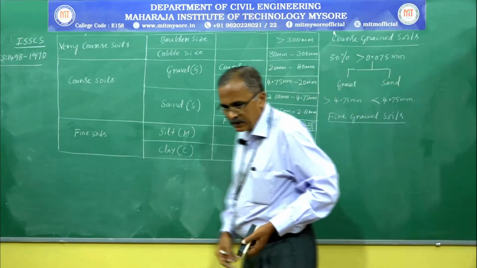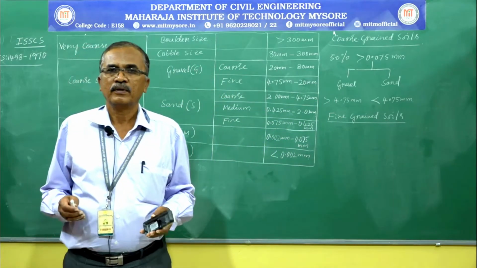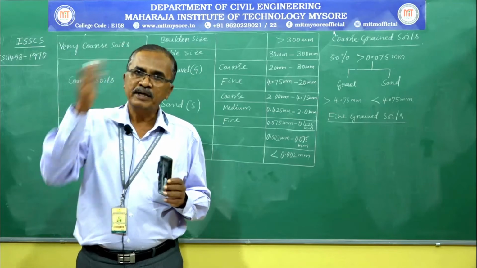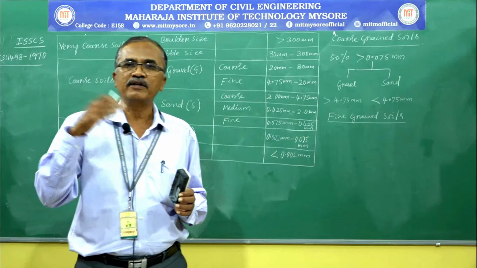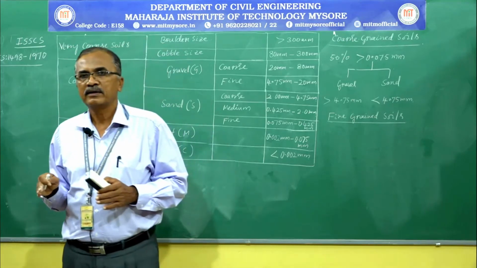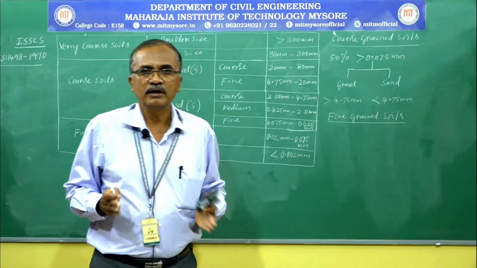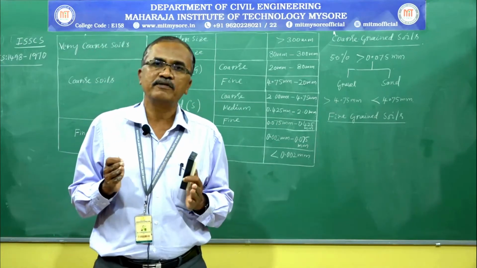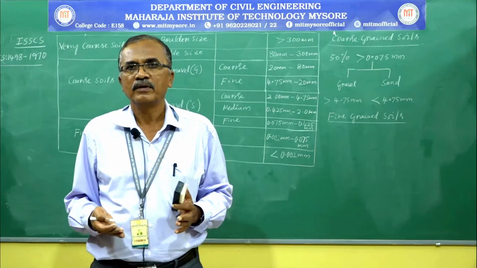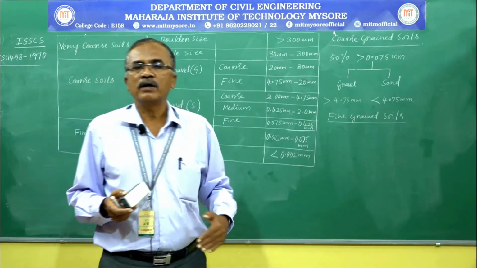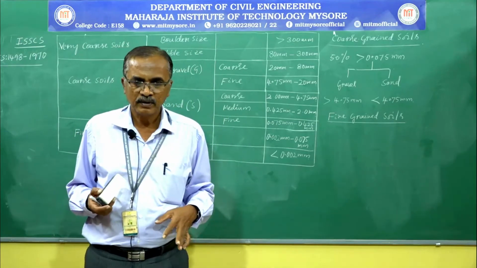As we already discussed, fine grained soils, in the beginning we grouped soil based on particle size. Particle size smaller than 75 micron are called fine grained soil. Again, there is a physical constraint to have a sieve size smaller than 75 micron, which means the particles are at the micro level. So fine grained soils are micro particle level soils.